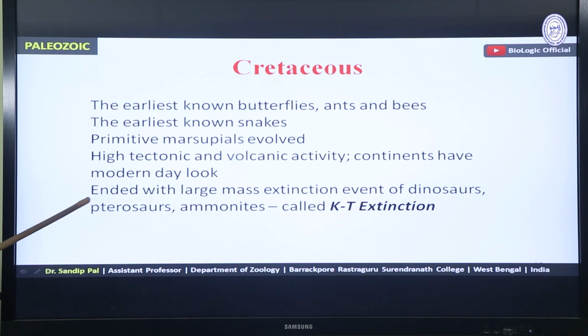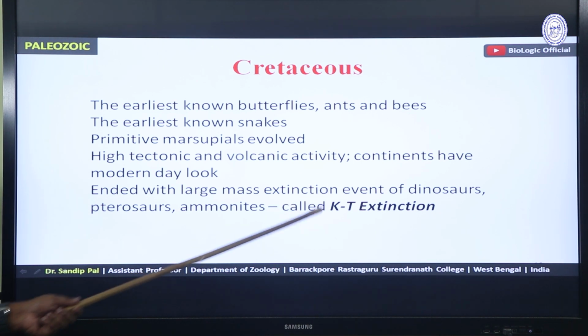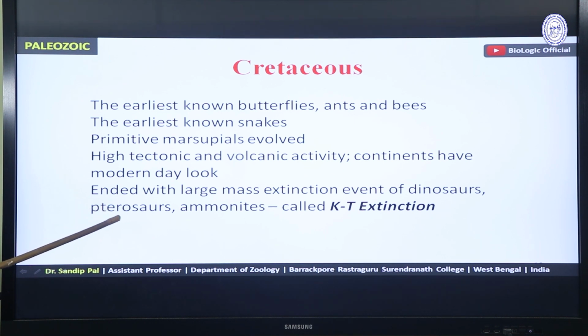It ended with a large mass extinction, which is also called the second largest mass extinction after the Permian extinction event of dinosaurs, when the extinction of dinosaurs, pterosaurs and ammonites occurred. This extinction event is called KT extinction.